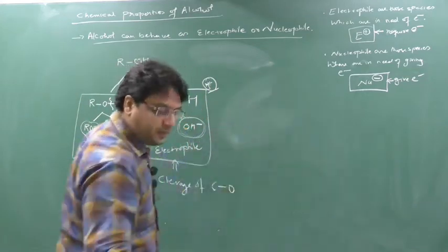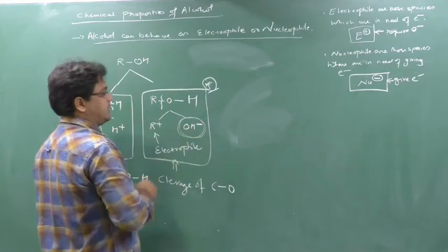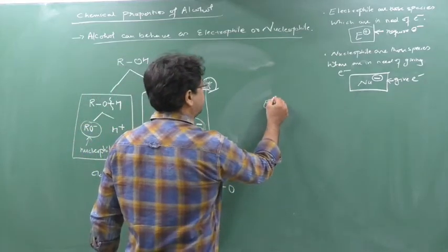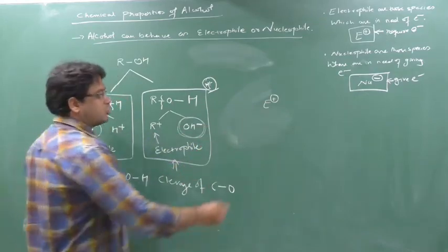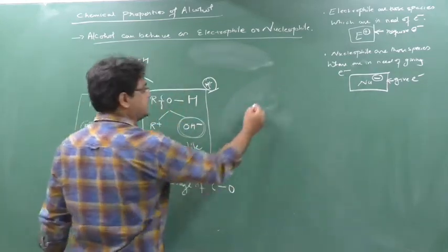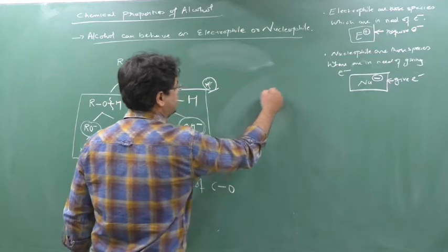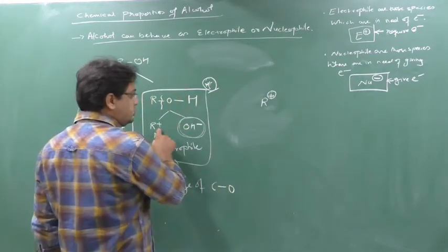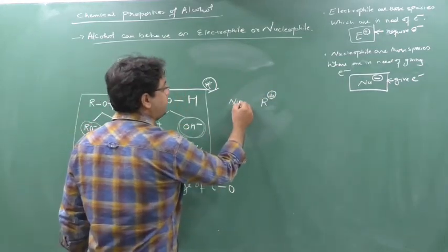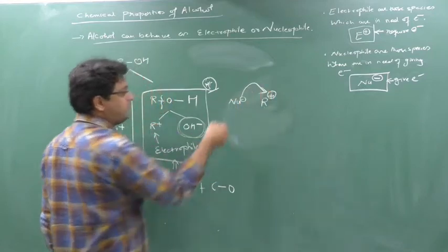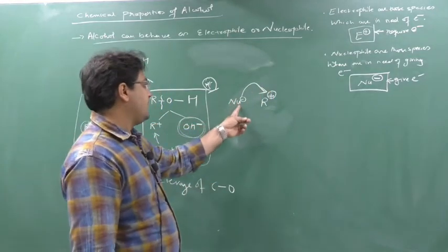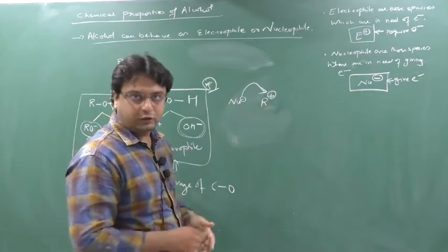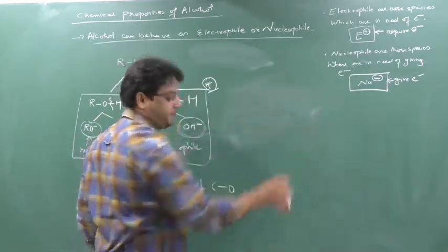Suppose I am discussing about this reaction. I have one electrophile. Say this is the electrophile, say E plus. So I am taking this R plus. This is one electrophile. To do the reaction with this, I should have one nucleophile. So this nucleophile will do the reaction on what? This electrophile.